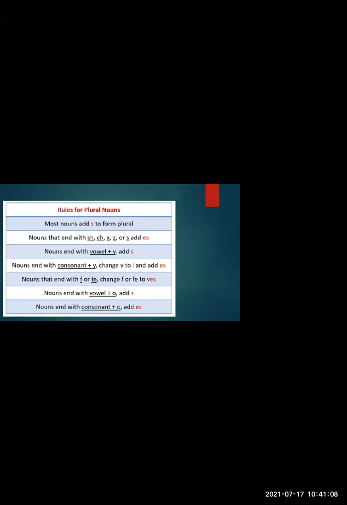For example, let me write and show you. Here you can see the word watch. What is at the end? CH. So when there are words which end with the letters CH or SH, give me a word which ends with the letters SH.